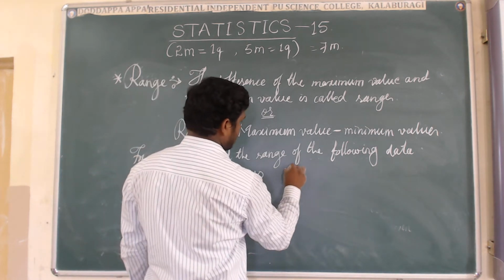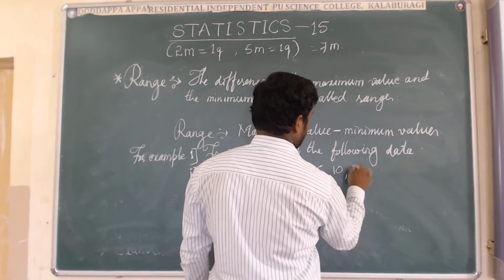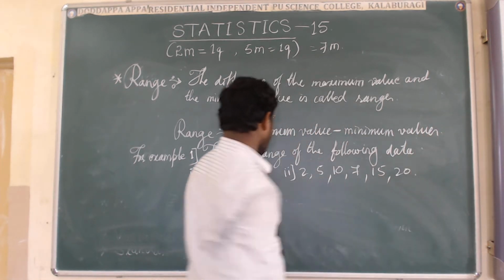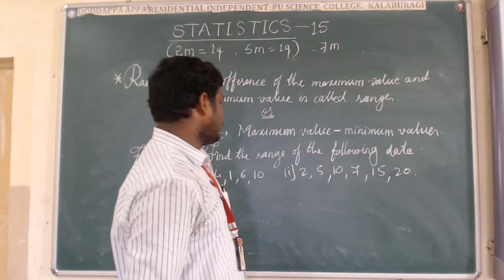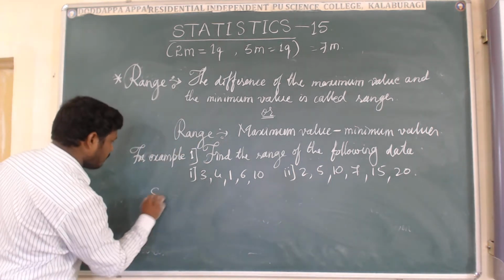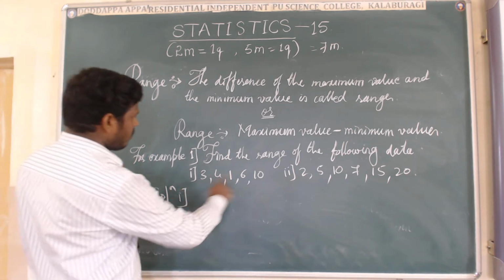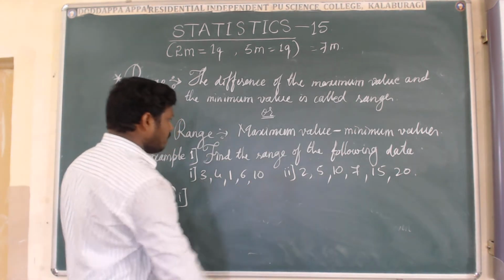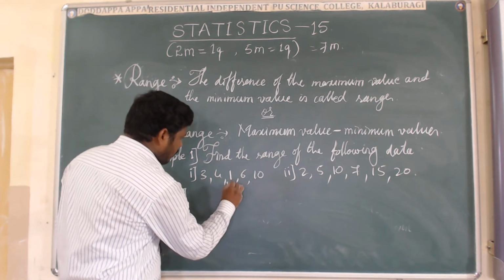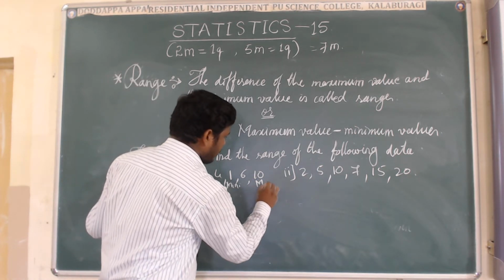The second one is 2, 5, 10, 7, 15, 20. These two are examples for the range. Now come to the solution. I am going to write the solution for the first one. Check which one is the minimum value and which one is the maximum value here. This is the minimum value and this is the maximum value.